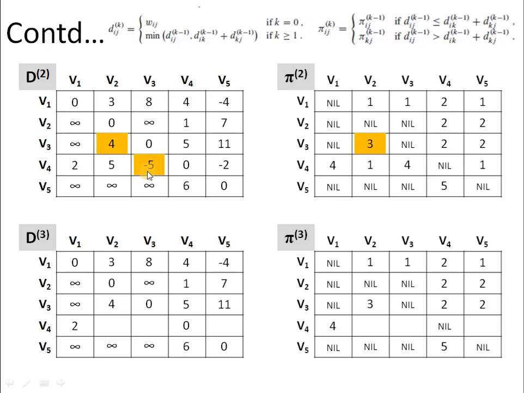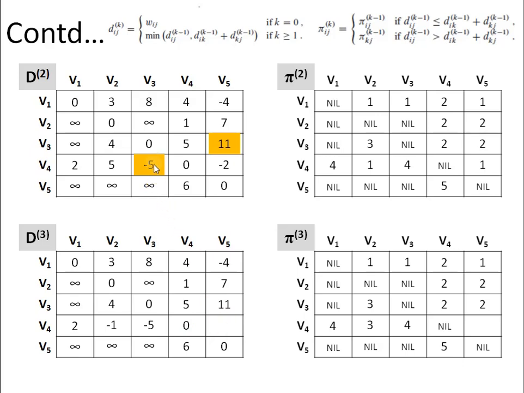It comes out to be 4 minus 5, that is minus 1, which is less than the current entry, which is 5. Now we have to update the distance to minus 1 and the predecessor comes out to be 3 now because we are reaching vertex V2 via V3 now. So we have minus 1 and 3. Next we have V4 to V3. Again this entry remains unchanged. It will remain minus 5 only. And lastly we have V4, V5. So 4 to 3 and then 3 to 5.